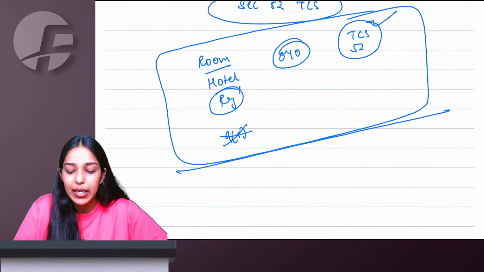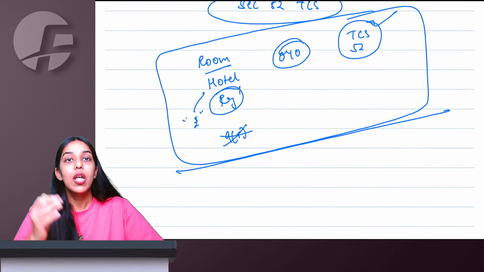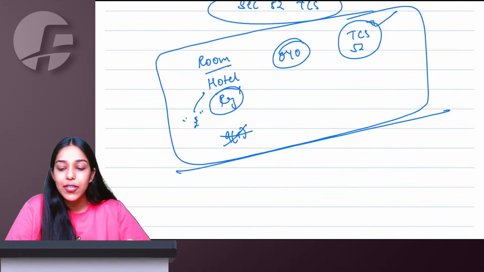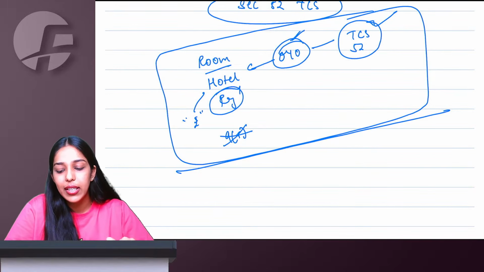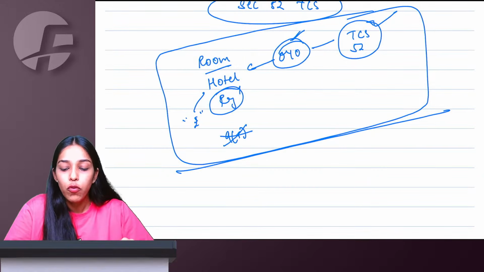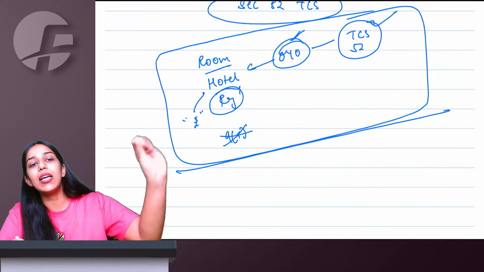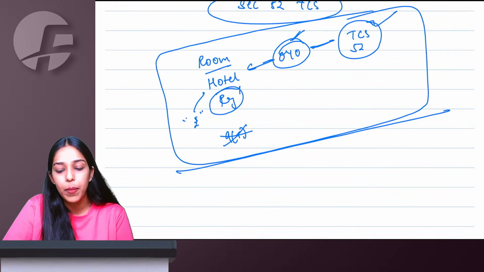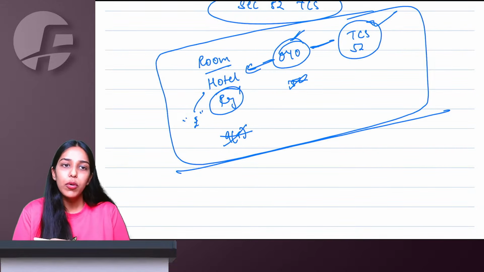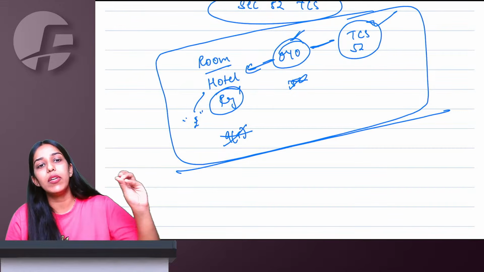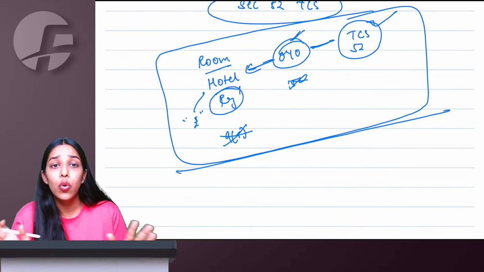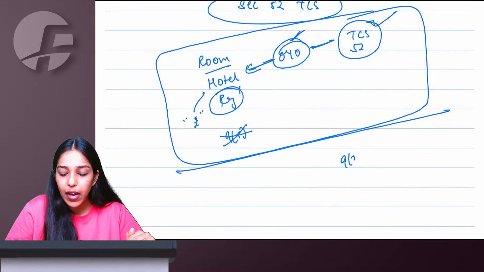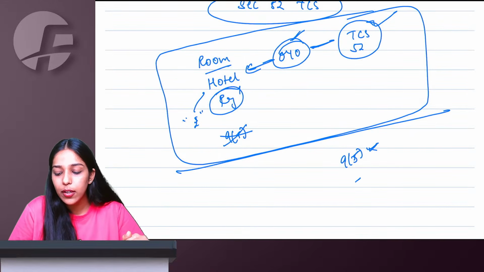Now it might be possible, ma'am, that I am paying the money directly at the hotel reception. Then section 52 TCS can also not apply, because the TCS provision says the payment has to be routed through the e-commerce operator. Only then they can collect this 0.5% TCS. What if I book a room through OYO, but I tell them that I will be directly paying at the hotel premises? Now because the hotel is registered, 9(5) cannot come. Because money is not flowing through the e-commerce operator, even TCS will not come. No problem. It will be a normal FCM transaction. The hotel will collect GST and pay to government under forward charge. No 9(5), no TCS. That is also possible. So you have to check step by step. First, if 9(5) is applicable, apply it, matter closed there only. If not, then go to TCS.